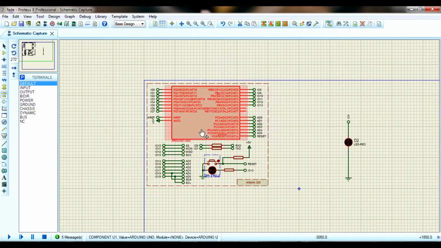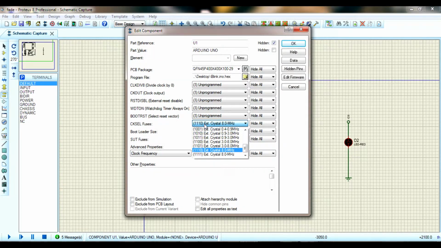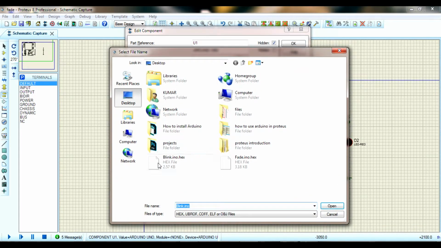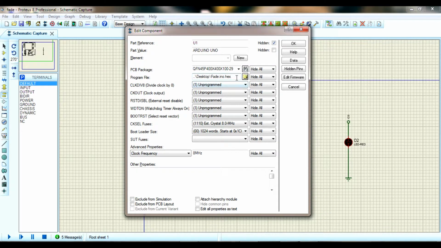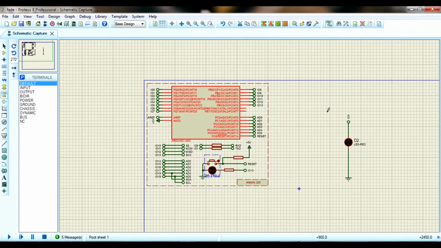Go for Proteus software. In that, double click on the microcontroller. In that, go for program file. Click on the folder. So select desktop. Here you have two hex files there. So in my previous video I did this blink example. So in this video I'm going to show you fade. So here fade.ino.mode.hex. So click and open. Here see. So we placed the program file here and click OK. So we placed the program file into the microcontroller.